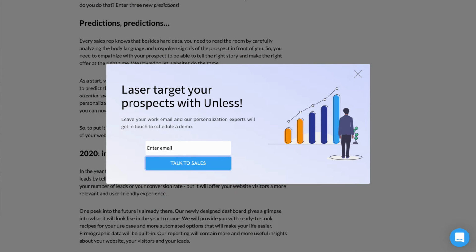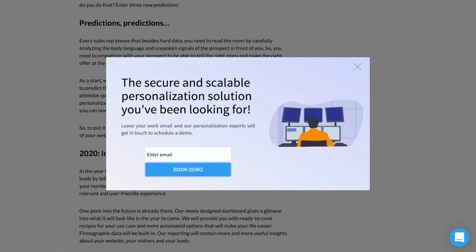We know that this group is focused on getting more leads and being able to target them effectively. And being in sales themselves, they like having a chat first instead of diving straight into a demo. And so the CTA button for this audience is Talk to Sales. In the second example, we are looking at CTOs who often want to know how easy a solution is to implement. And they want to know whether it's secure and scalable in the long run. For that reason, they like seeing a product in action. Hence the CTA Book a Demo.